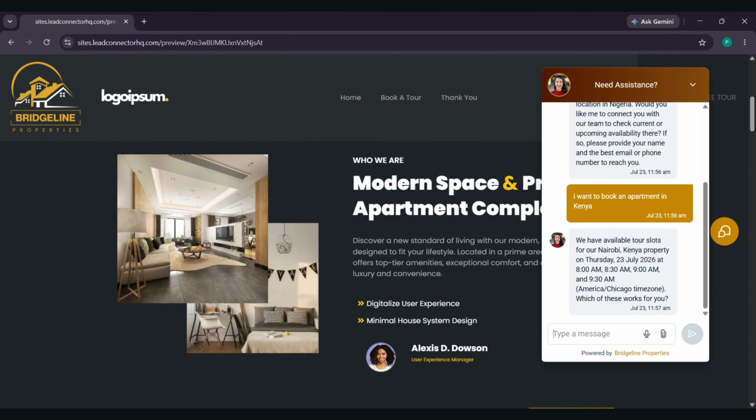If I wanted to book an apartment in Kenya, and Kenya is part of those that are already available in the company's knowledge base, where they have a property, it's just going to give me the available dates that I can look at for that specific apartment and every other thing that I would need to confirm that that is the particular apartment I want to book when I come for my vacation or for whatever reasons I'm traveling for. So you can see here we have an available tour slot for Nairobi, Kenya for this date, which is also today, for this particular time. So I'm just going to put that I will be available at 8:30.